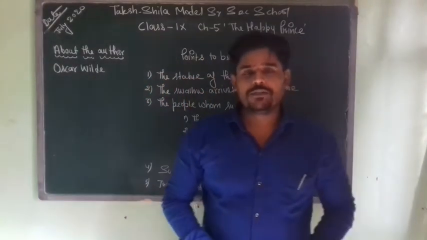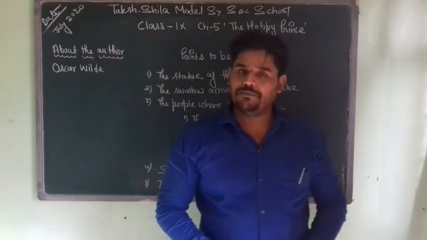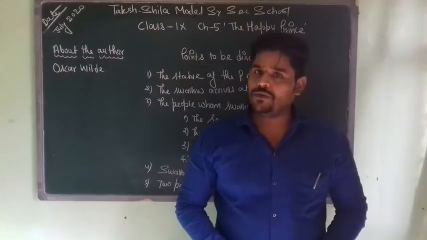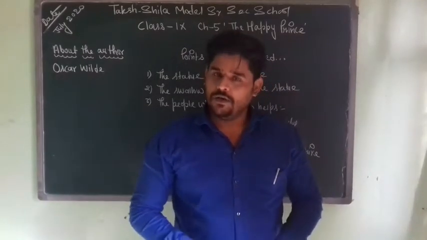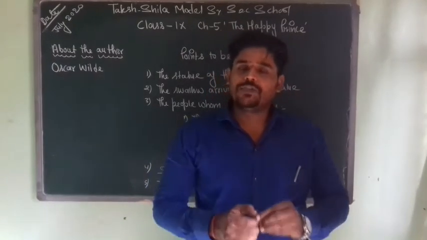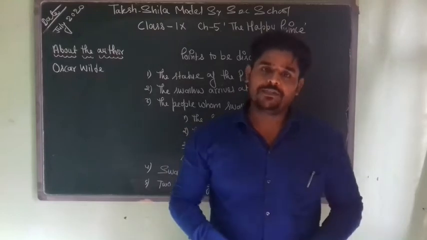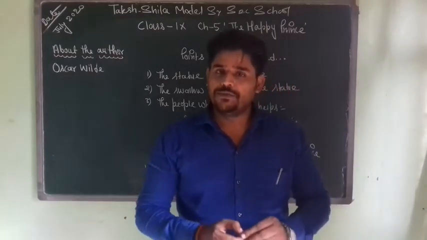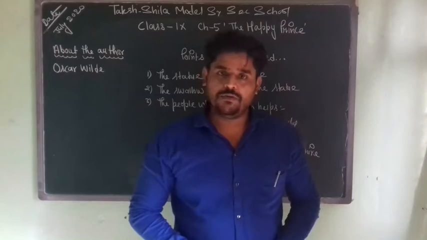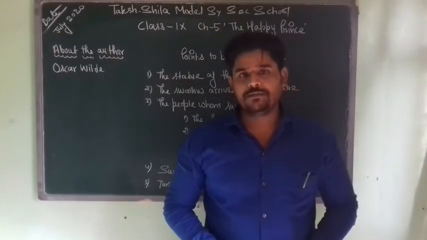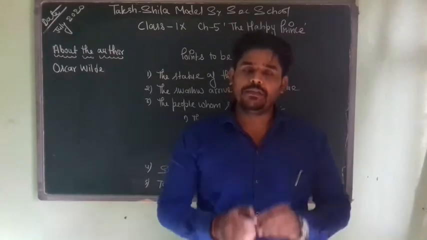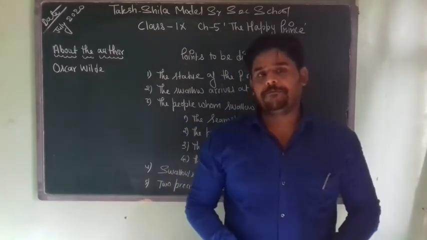Students, before I move on to the explanation of this chapter, The Happy Prince, let me tell you something about the author of this chapter. This chapter has been written by Oscar Wilde, who was a 20th century Irish playwright. He was a novelist, poet and critic also. He is regarded as one of the greatest playwrights of the Victorian era.